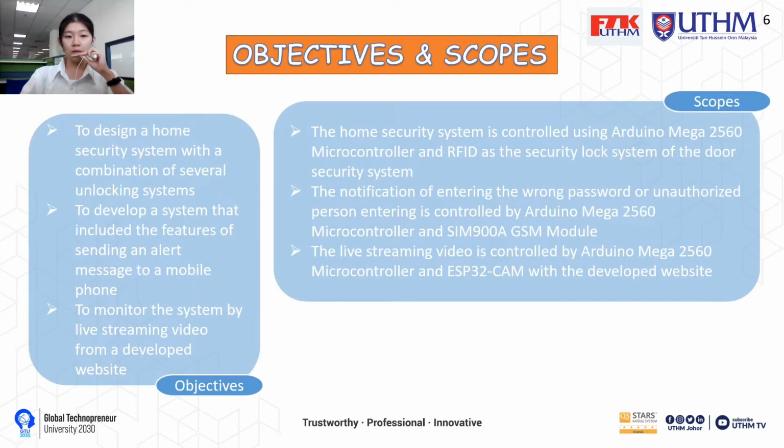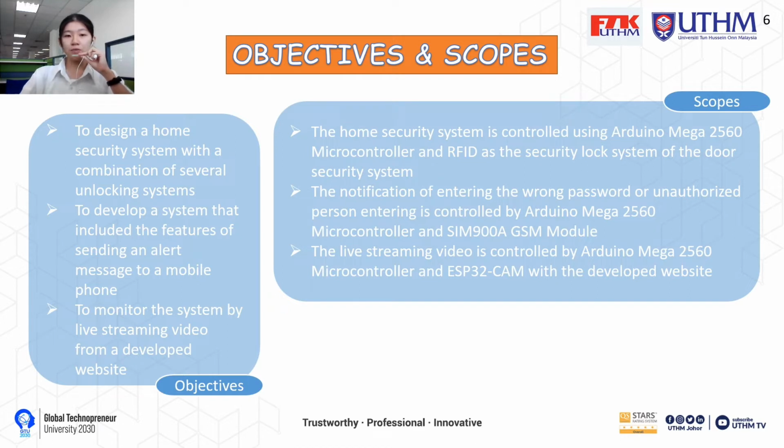Objective and scope. Objective. First, to design a home security system with a combination of surveillance and locking systems. Next, to develop a system that includes the feature of sending an alert message to a mobile phone. Last, to monitor the system by live streaming video from a developed website.